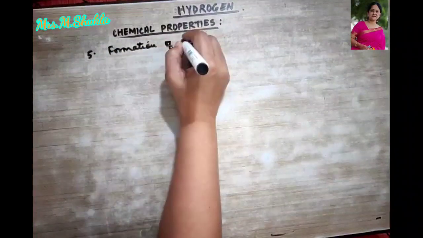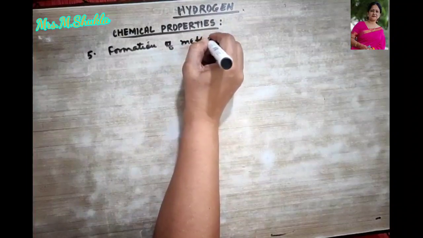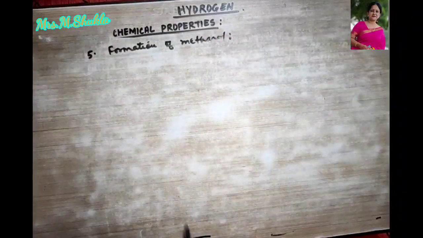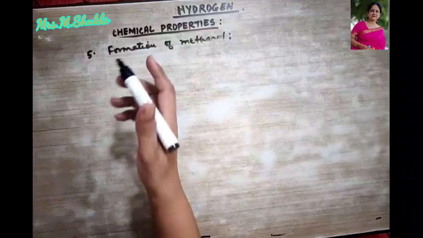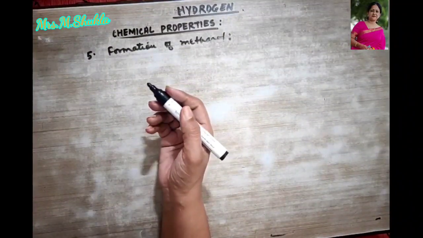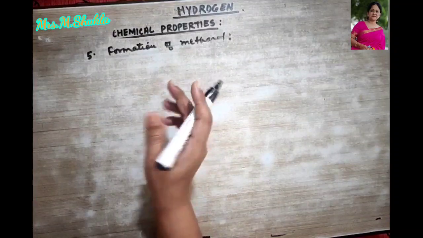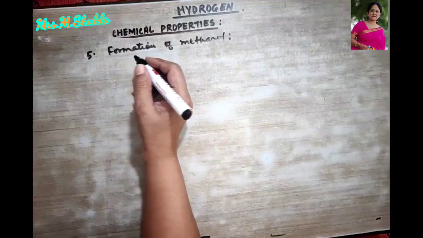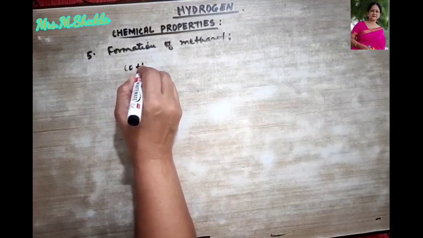Then the fifth reaction is formation of methanol. Okay, so hydrogen gas, when it is passed over water gas, in the presence of chromium oxide and zinc oxide, is going to form methyl alcohol. So what is the water gas? CO plus H2.